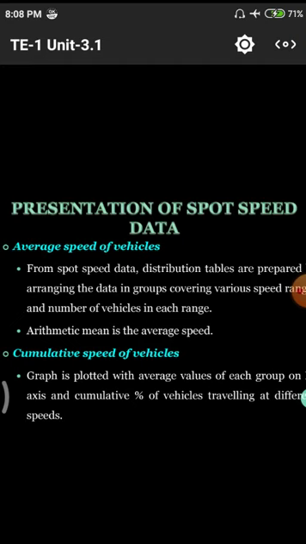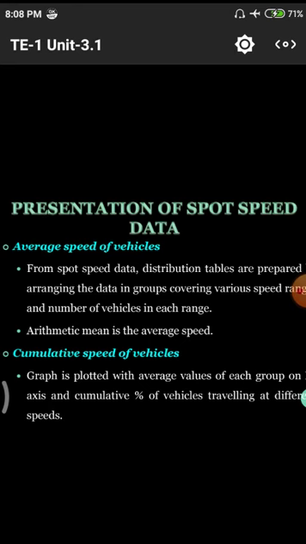Next one, arithmetic mean is also average speed. That means arithmetic mean is the total amount of vehicular speed divided by the total number of vehicles. It will give the average speed of the particular road itself.